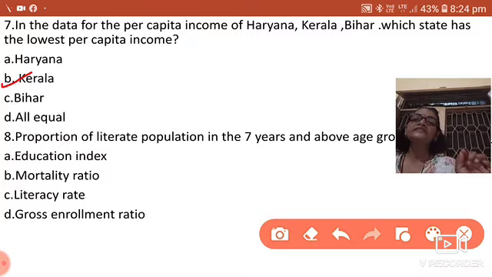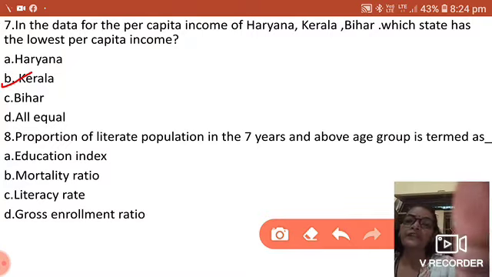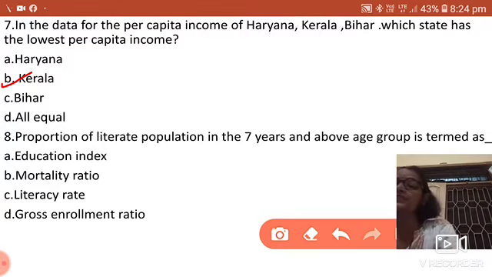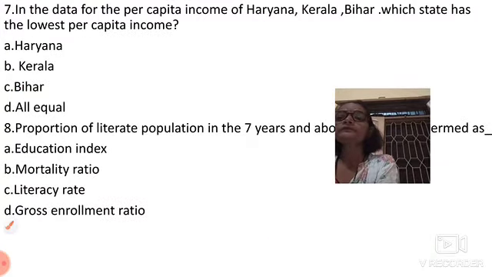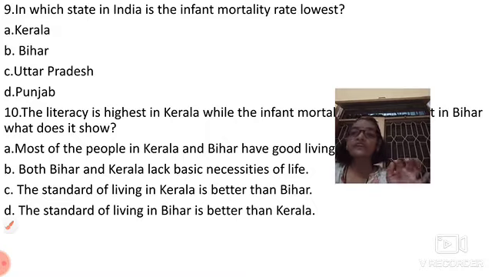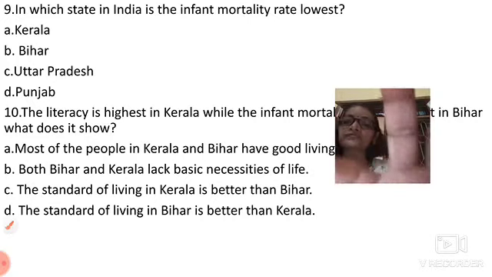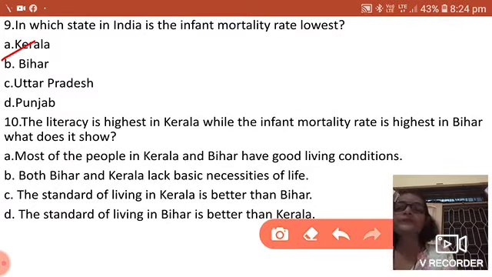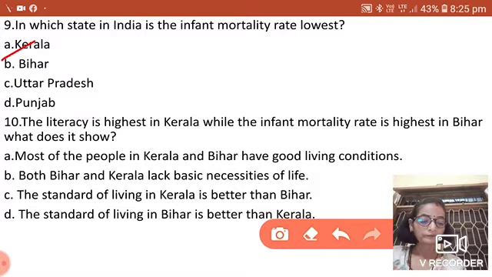The next question is, the proportion of the literate population in the 7 years and above age group is termed the literacy rate. Just now we have learned about this. Next question is, in which state in India is the infant mortality rate lowest? Which state has a very low infant mortality rate? That is Kerala.